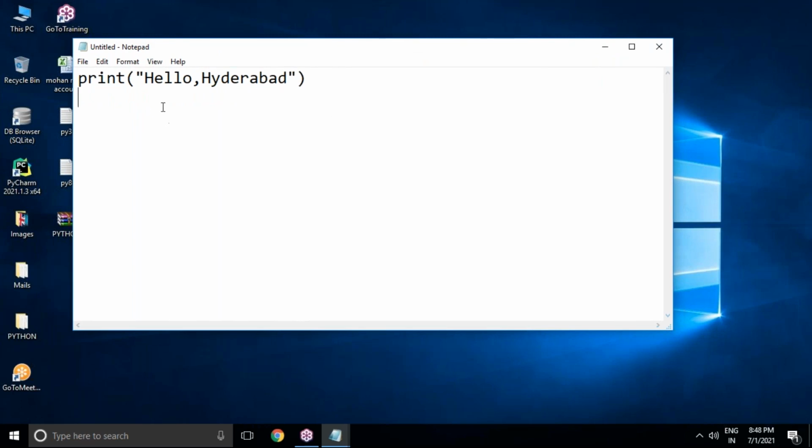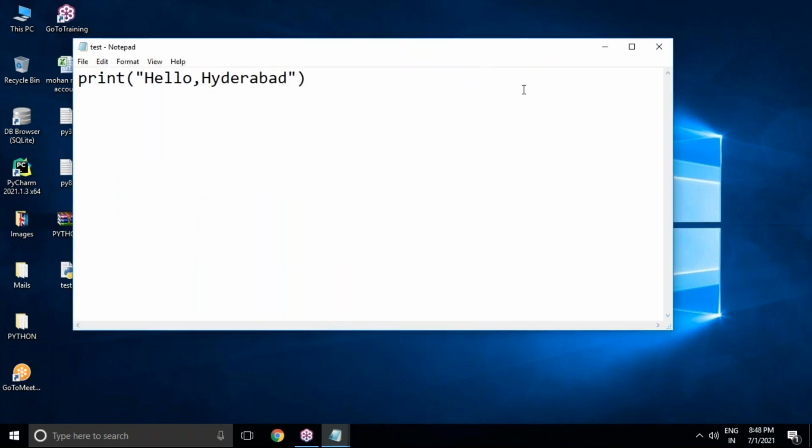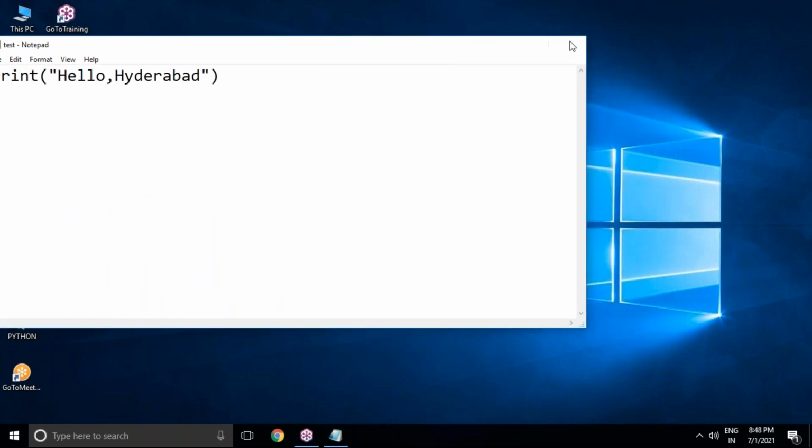But it will become Python code whenever you save this file. In the menu, click on save, and I'm choosing desktop for a convenient way to access. Now you can see I'm giving my file name as test.py. The .py extension is a must, and click on save. Now it will be a Python file. Yes, a Python program.